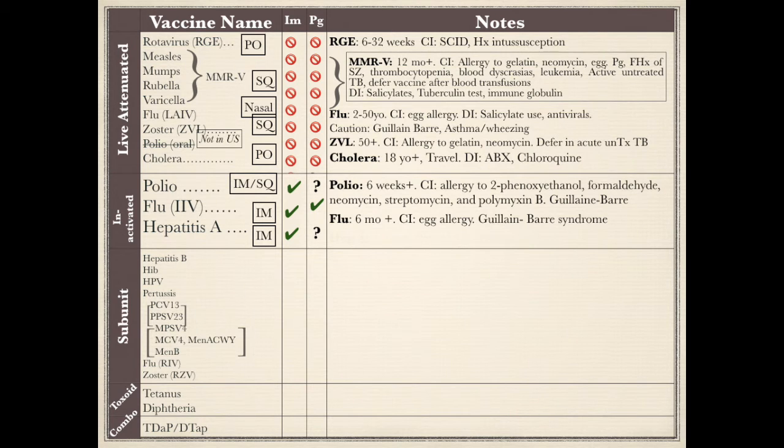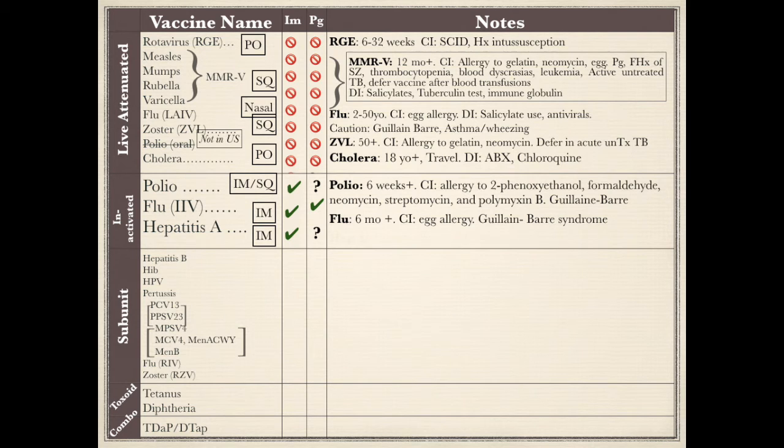Inactivated influenza vaccine, IIV, is approved for ages 6 months and older and given intramuscularly. It is developed in chicken egg, so it's contraindicated in those with severe allergy to egg. A prior Guillain-Barré syndrome reaction will cause another reaction. Inactivated flu vaccine is recommended for pregnant and immunocompromised patients. However, immunocompromised individuals may not have a full immune response to the vaccine.